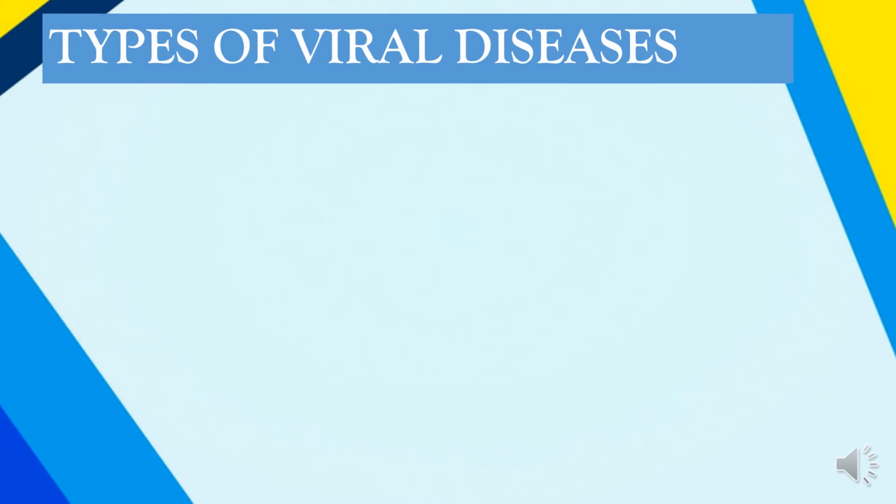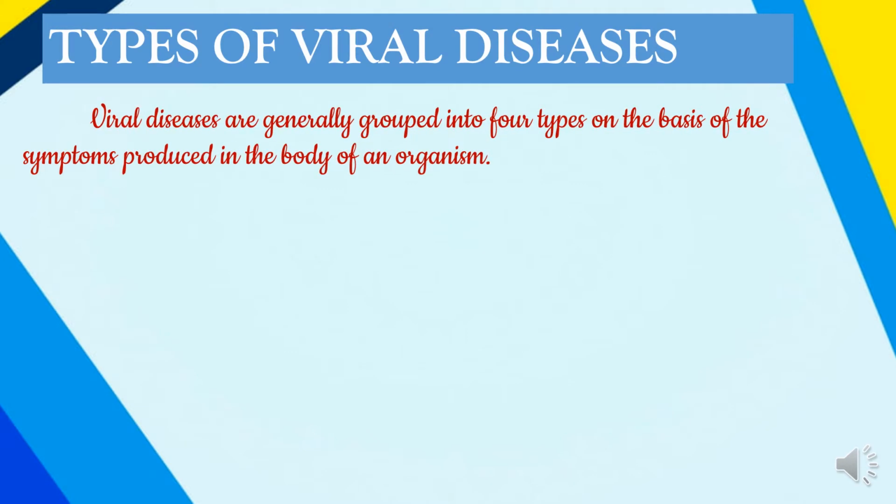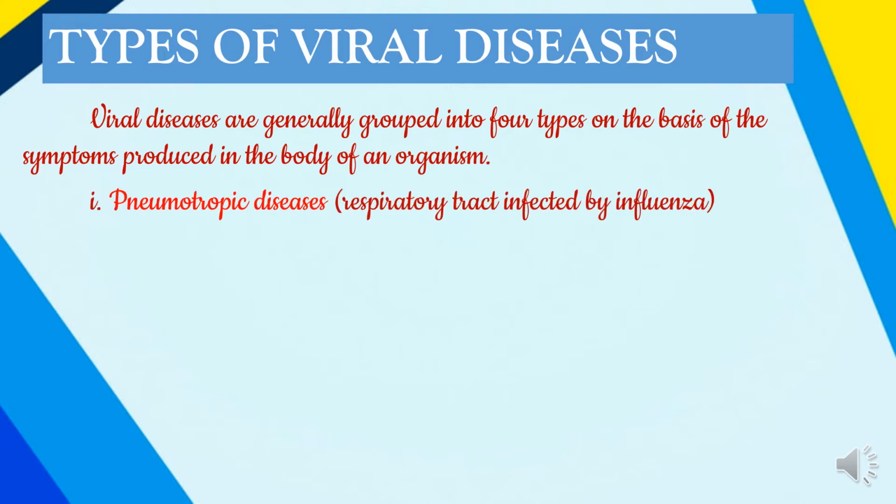Types of viral diseases. There are 4 different types of viral diseases based on the symptoms produced in the body of an organism. They are the pneumotropic diseases. Pneumotropic diseases are usually diseases of the respiratory tract. Here, when the viruses affect the respiratory tract, they result in pneumotropic diseases. Example, the influenza viruses attacking the respiratory system.